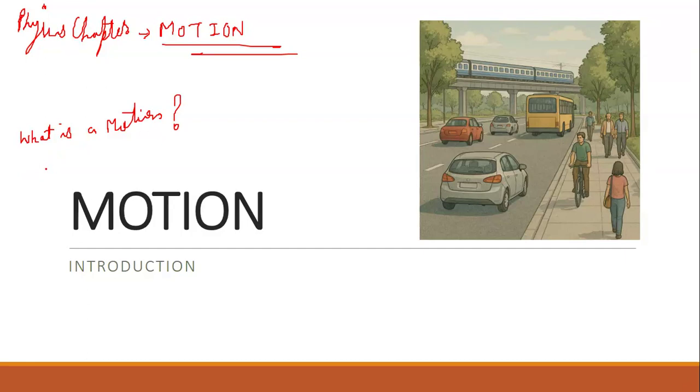To understand motion, let us suppose that we have an object x at point A at time t, we can say t1. At time t1, this object is at point A. Now as the time moves, it becomes t2.